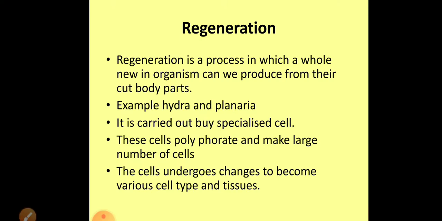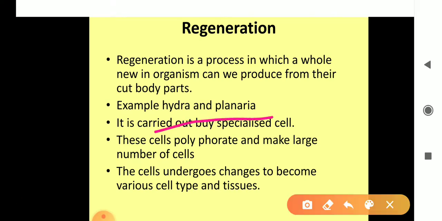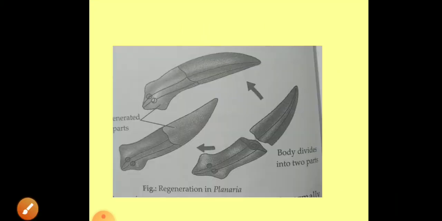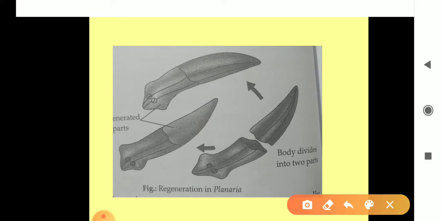Now next is regeneration. Some organisms have the capacity to regenerate their lost part, while in some organisms each cut part can develop into a new individual. Simple animals like Hydra and planaria have the capacity of growing into a new individual from the cut body parts. Okay, now see, this is the diagram of planaria. Now see the planaria, it is cut into two parts, and each part grows into a whole individual.